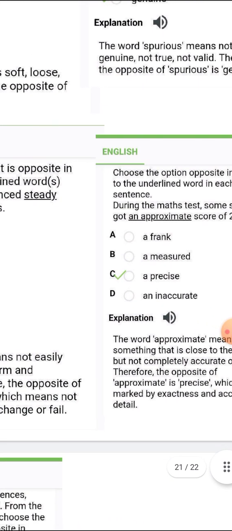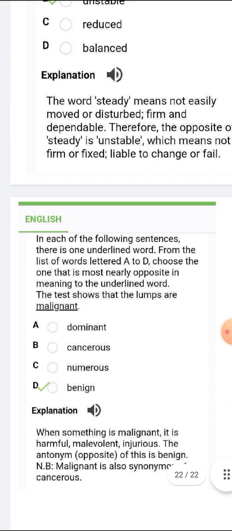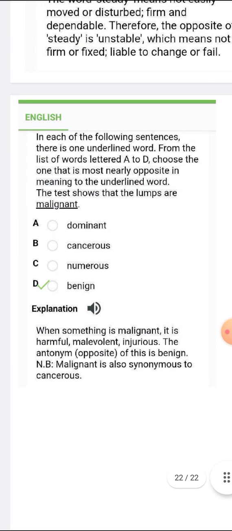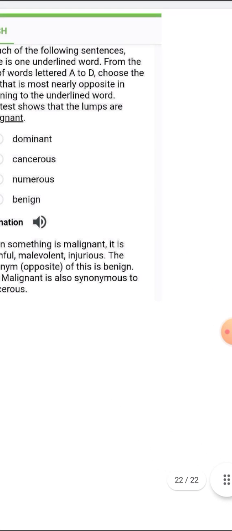All right, let's go to the next one, which is the very last one on our list. So we have malignant, which is benign. When something is malignant, it is harmful, malevolent, injurious. The antonym, the opposite of this, is benign. Malignant is also synonymous with cancerous. Synonymous is nearest in meaning, right?